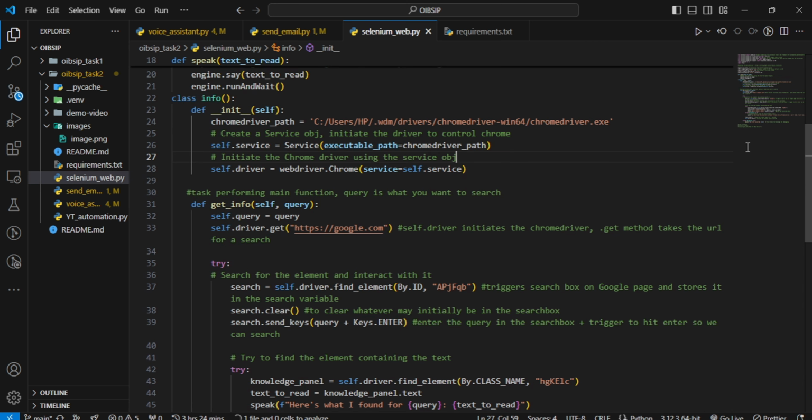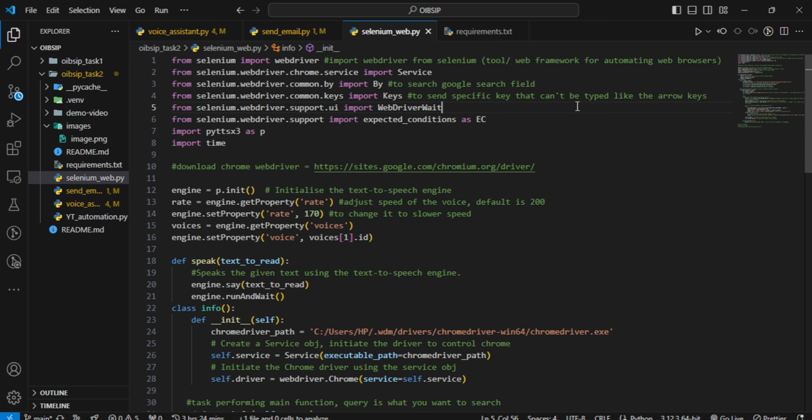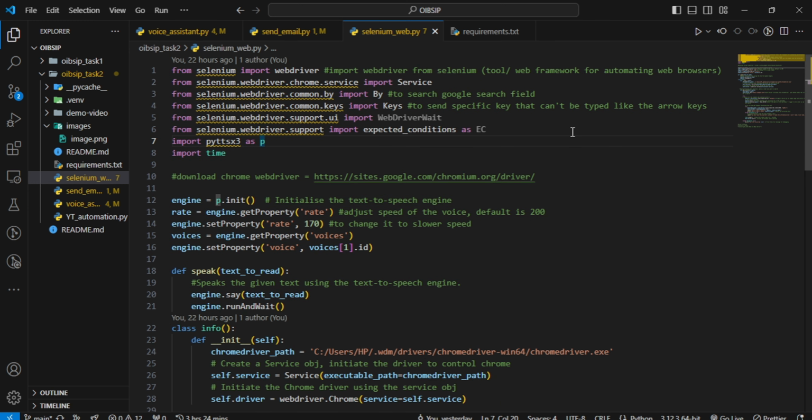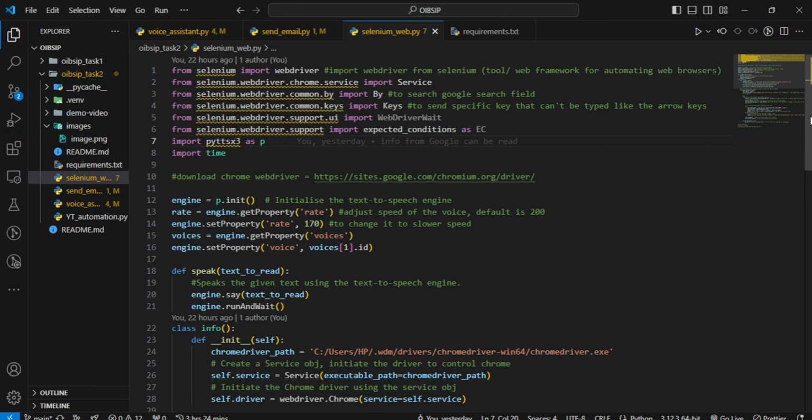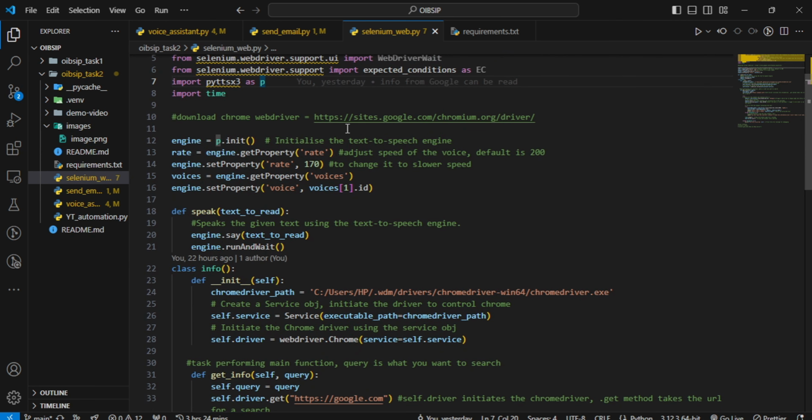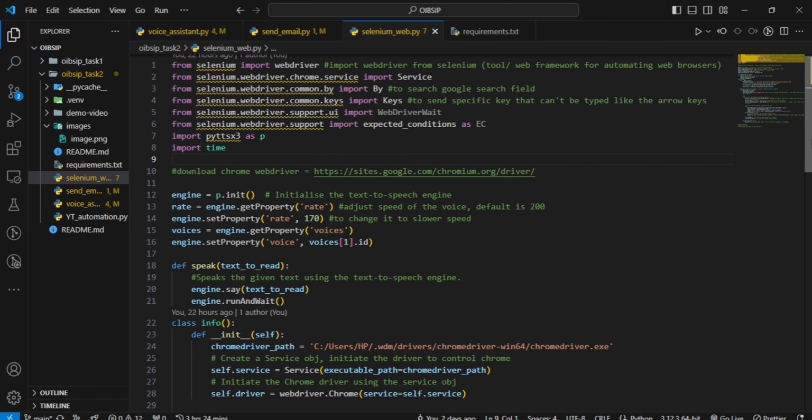So this is my Selenium web file, which is also the information file, or let's say the Google search file. This is very long, but these are the modules that I used. Not to worry, the link to the source code will be in the comments, so you can go through the code. And then I made use of something called Chrome driver. It's what you use with Selenium.